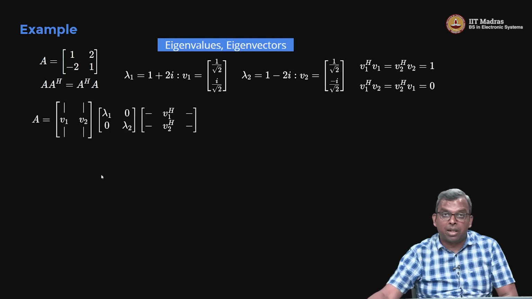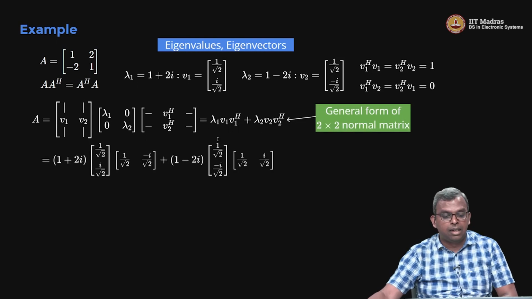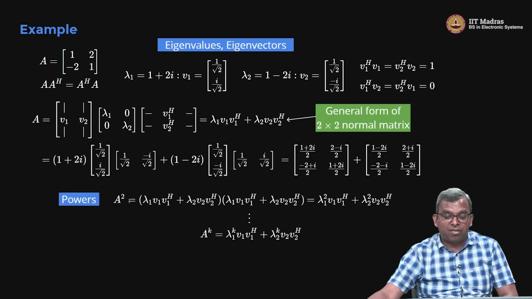And then we have our spectral decomposition result, the spectral theorem, which is the general form for a 2 by 2 normal matrix. Lambda 1 and lambda 2 can be complex now. That is what we are seeing here. And if you plug it in, you are going to get an expression like that, and you can see this 1, 2, minus 2, 1 is actually written as a sum of this matrix plus this matrix. You can multiply and check, and that works out. It's just a spectral decomposition for the matrix A, and powers are very, very easy. It's just lambda 1 squared, and then the power k also is very, very easy, right?